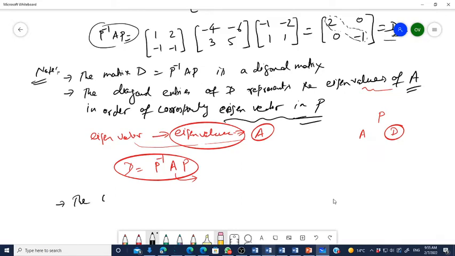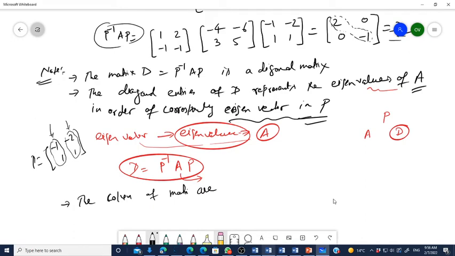so it means I've already told you this is the P matrix. What is P matrix? P matrix is -1, -2, 1 and 1. So this is the eigenvector corresponding to the eigenvalue of matrix A. So each column represents the eigenvector corresponding to the first eigenvalue, and the second eigenvector corresponding to the second eigenvalue, right? So you can say that the columns of matrix P are eigenvectors for A, right? For A,